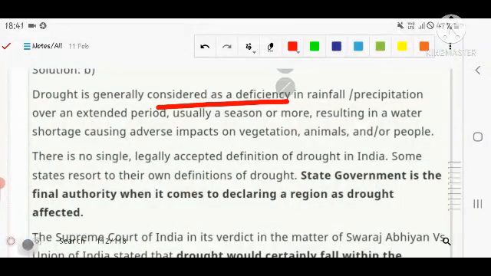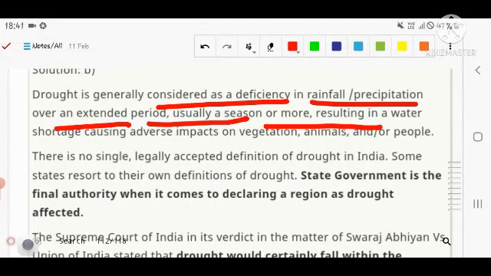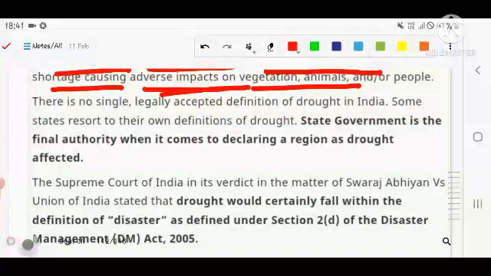Drought is generally considered a deficiency in rainfall over an extended period, usually a season or more, resulting in a shortage of water causing adverse impact on vegetation, animals and the people who live there. There is no single legally accepted definition of drought, because it can be anything. For example, naturally, if rainfall is not enough, or man-made, for example if water is available but diverted from one source to another for other uses, that can also cause drought. It depends upon how long the area is void of water.